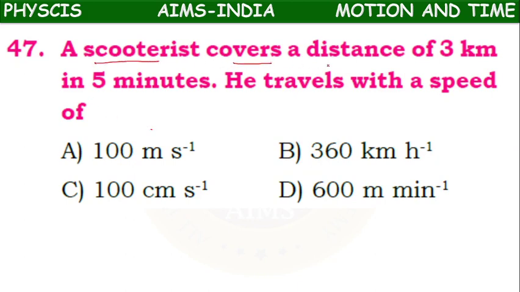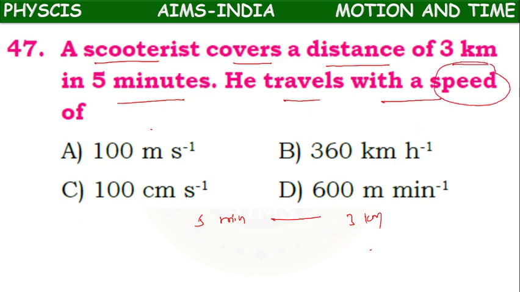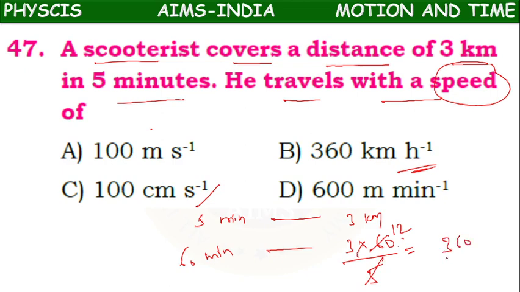A scooterist covers a distance of 3 km in 5 minutes. He travels with a speed of, means in 5 minutes he has traveled 3 km. Then we want to find out his speed in hours. In hours means in 60 minutes. How he will travel? 3 into this 60 will come into this, first number will come down. 3 into 60 by 5. So 5 12 times 60. 12 3 times